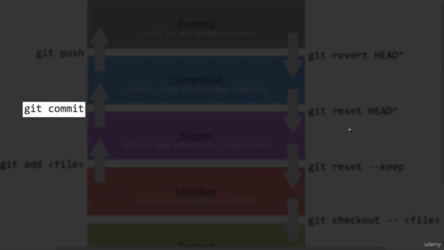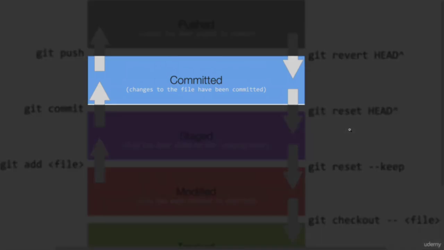Once you've got some files in the staging area and you want to commit them, you simply do git commit. And that creates a commit and lets you write a commit message. Now what happens when you do a commit is that the files that were staged are now bundled together.